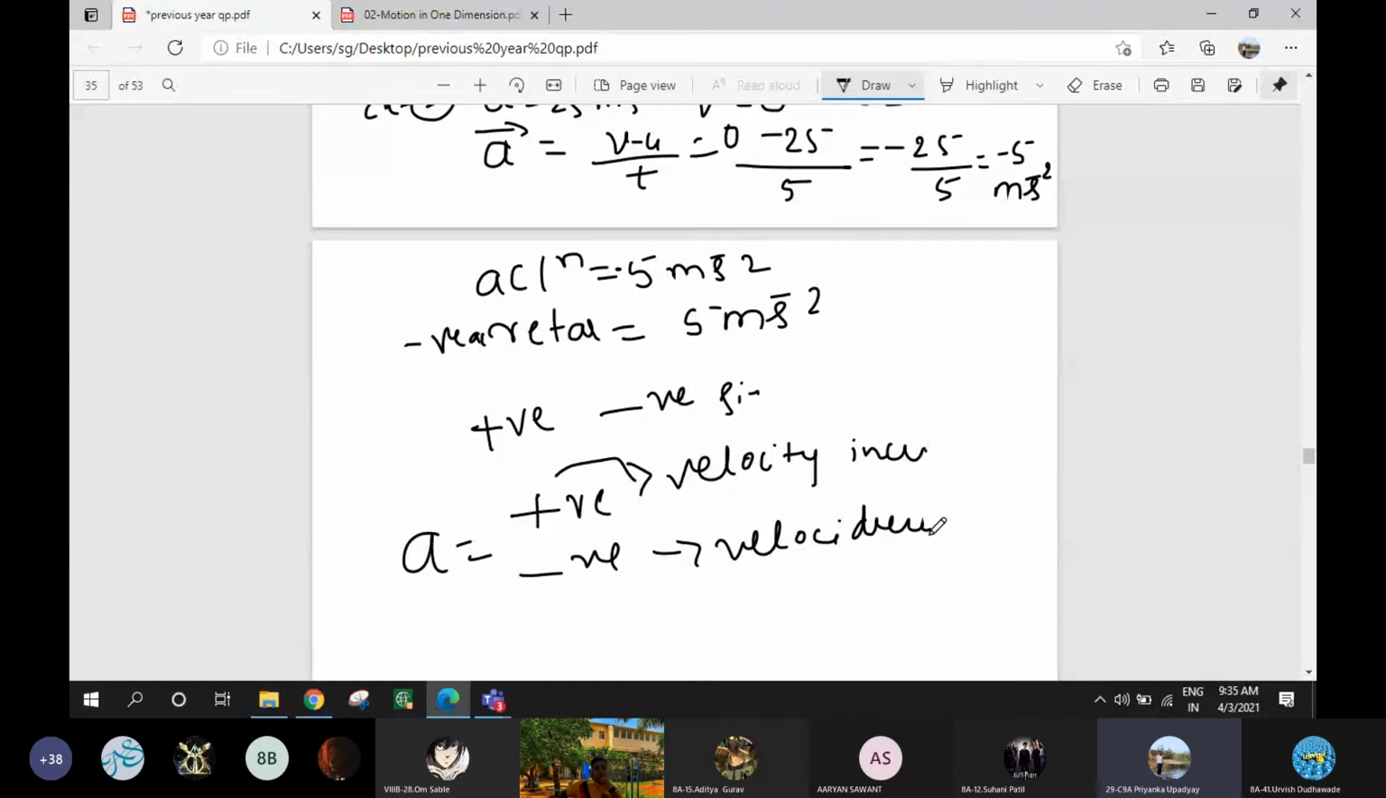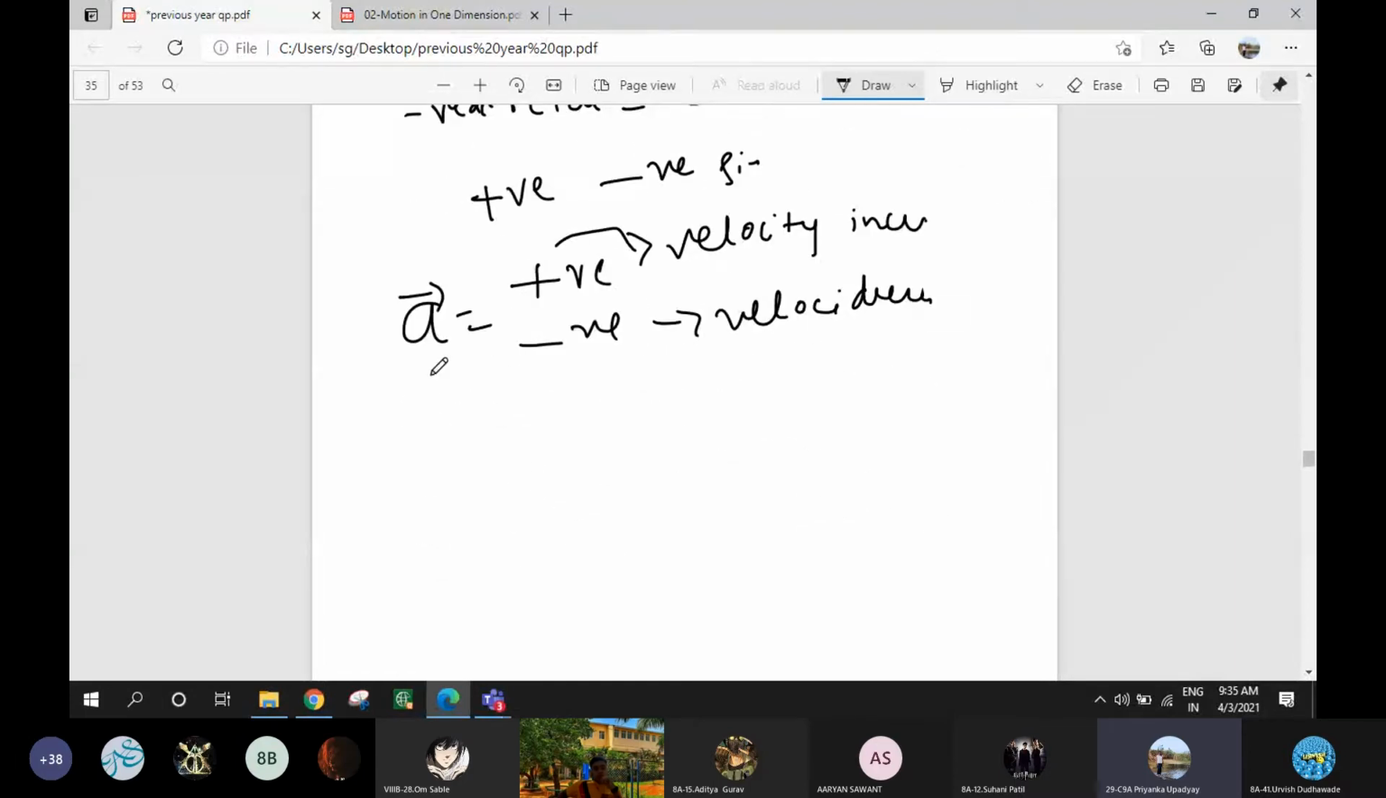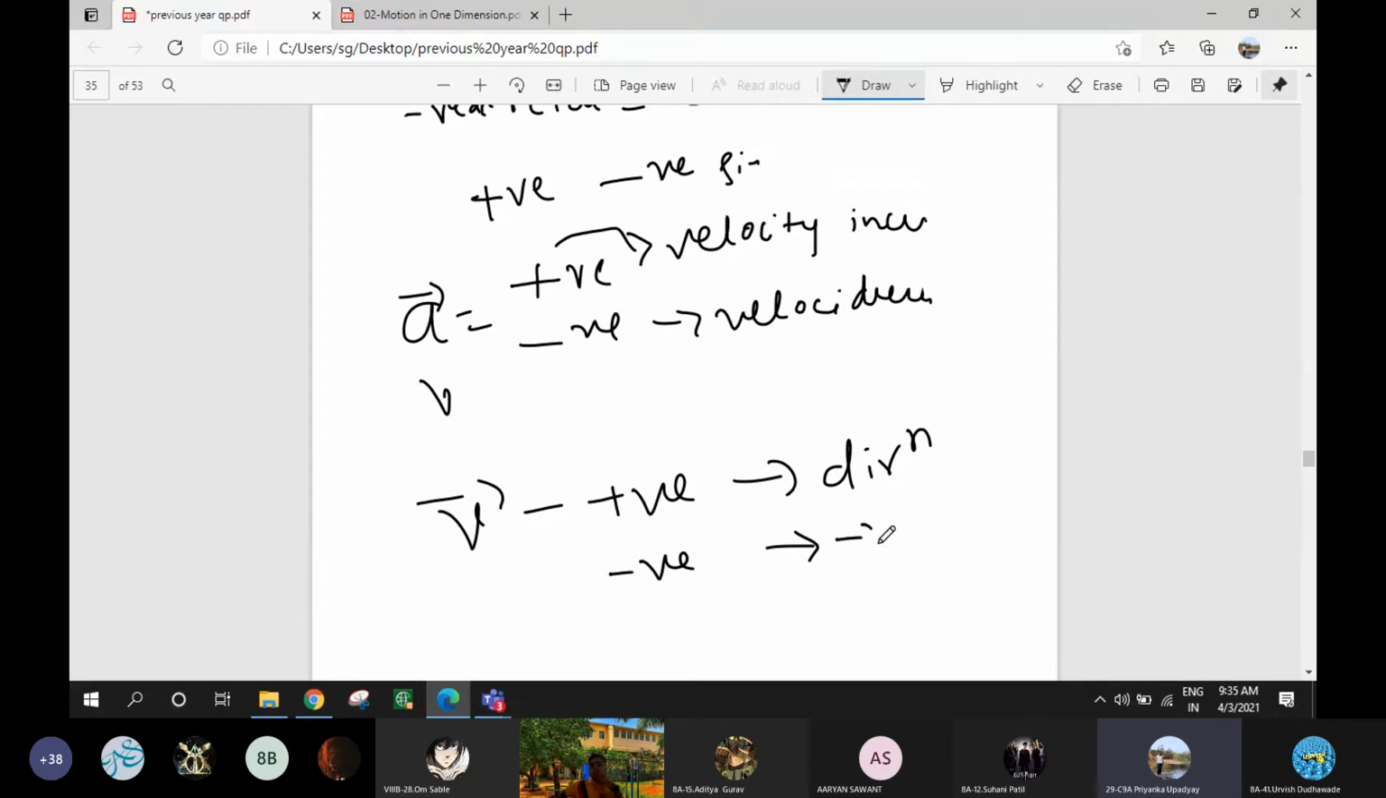Now, the positive or negative sign of velocity tells direction. Leave acceleration; now we will come to velocity. If in front of velocity you have a positive sign, the body is moving in the positive direction. If it is a negative sign, the body is moving in reverse direction, or we say negative direction. Is it clear, children? Yes, miss.